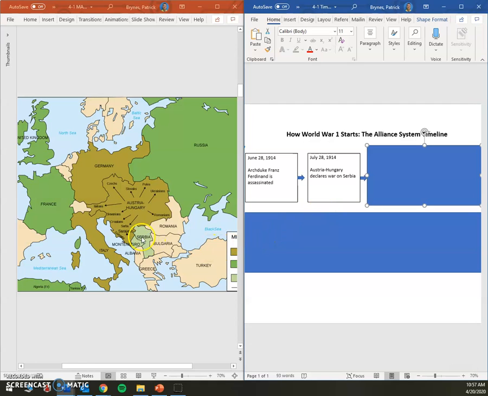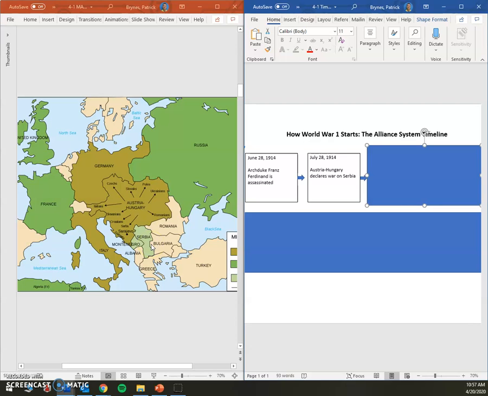So somehow, the little nobody from Serbia has assassinated the Archduke of this entire Austro-Hungarian Empire, and you're telling me that they're going to wait an entire month before they declare war on Serbia? Why would they wait an entire month? The answer to that comes in the second of the four causes of World War I, the alliances piece. So think about this for a second. Look at the size between the Austro-Hungarian Empire and Serbia. Austria-Hungary is huge compared to Serbia. They could have squashed Serbia like a bug. So why wait a month?